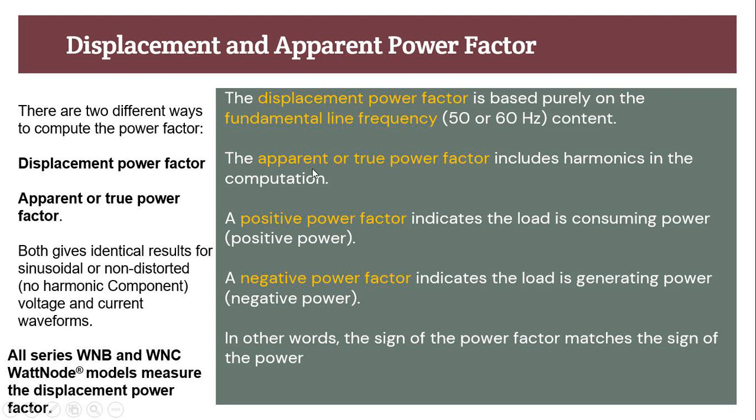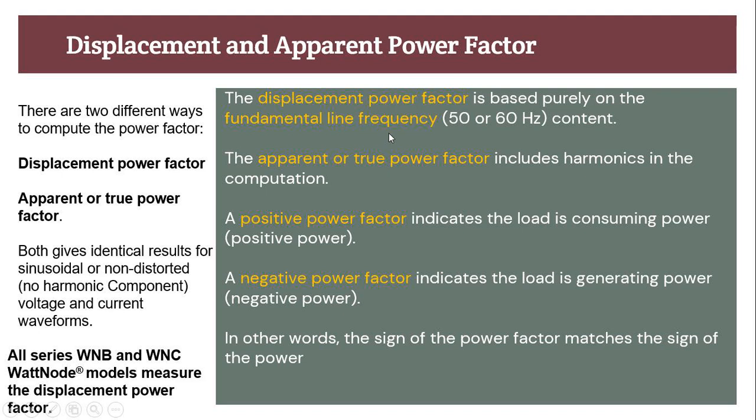And true power factor comes into the picture when your system has a non-linear load, and because of this non-linear load, harmonics are present. So when harmonics are present, your power factor is different.